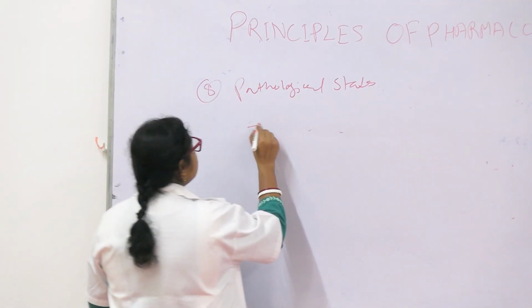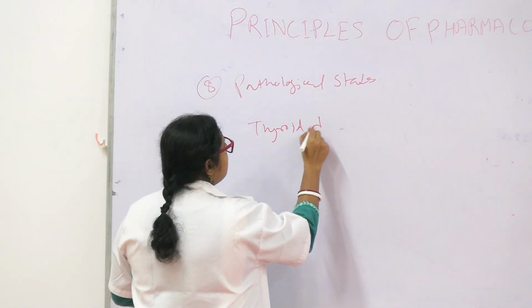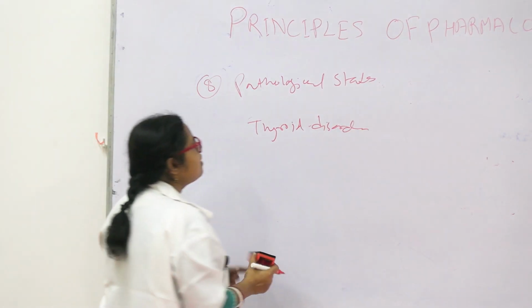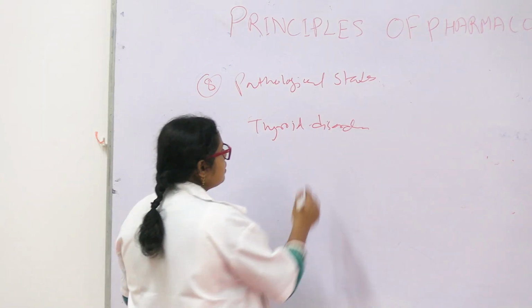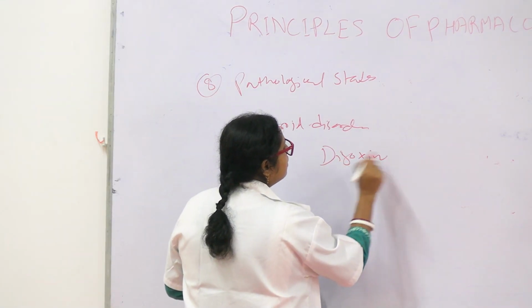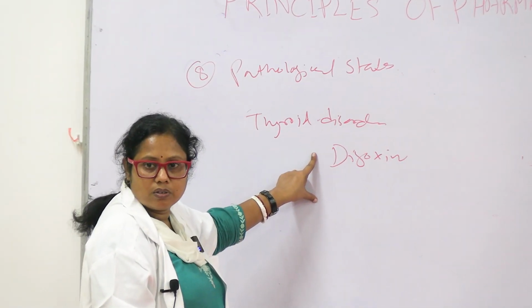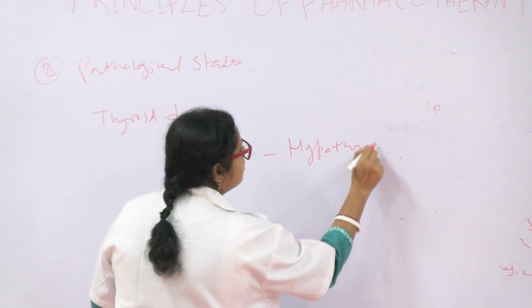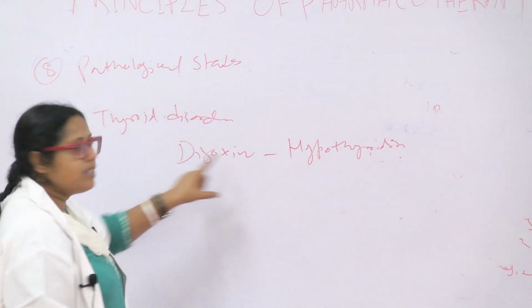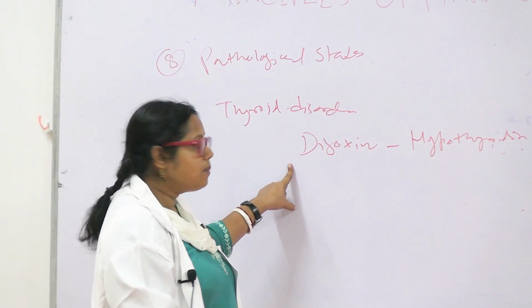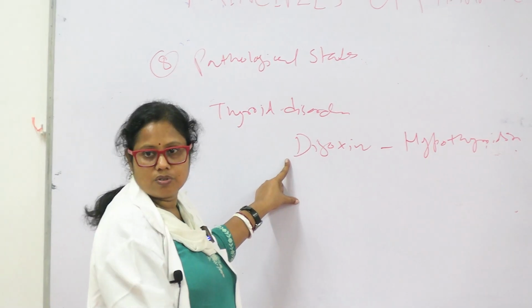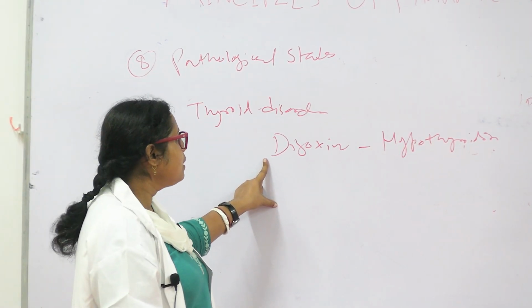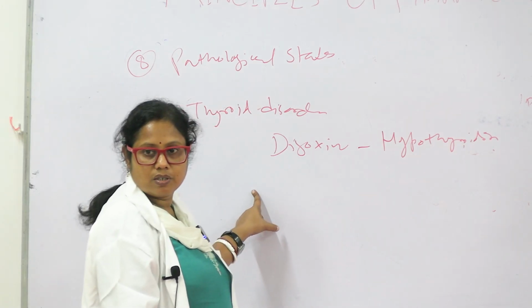Then thyroid diseases, thyroid disorders. Certain drugs, like digoxin. This drug is given for heart failure. Okay. So those patients who have hypothyroidism, they are more sensitive to digoxin. So a patient comes to you who has hypothyroidism, you have to give him digoxin, you have to lower the dose. You have to lower the dose because these patients are more sensitive to digoxin.